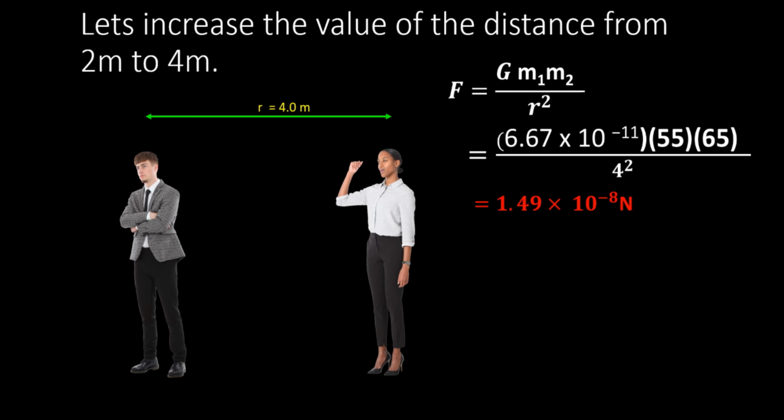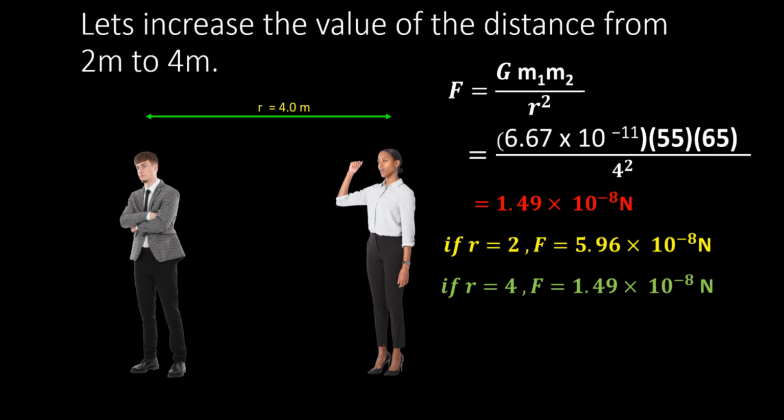The answer is 1.49 times 10 power of negative 8 Newton. Previously, when R equal to 2, F is 5.96 times 10 power of negative 8. Now, when R is equal to 4, F equal to 1.49 times 10 power of negative 8.